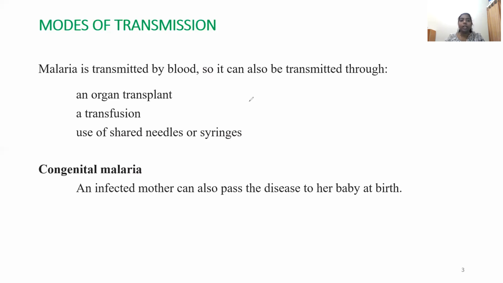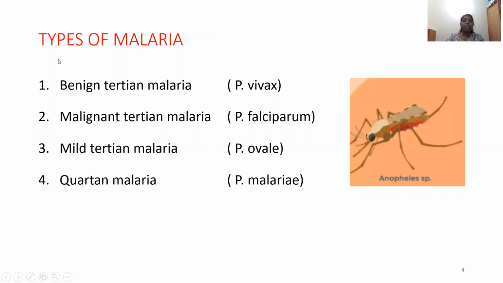Is that clear? Then I'll move to the next part, which is types of malaria. This classification of malaria is based only on the severity of the disease.